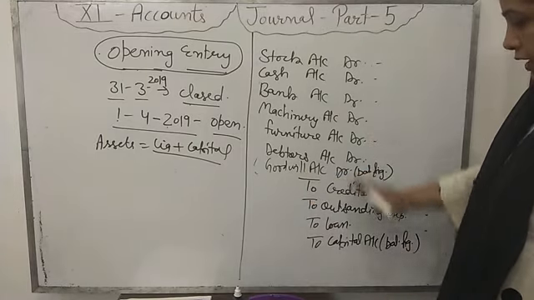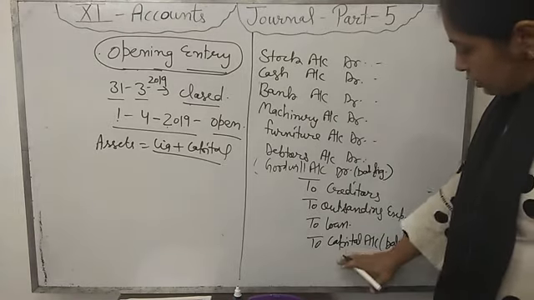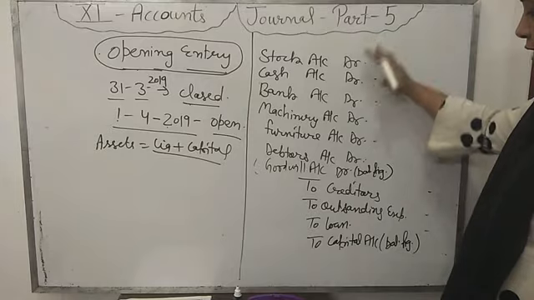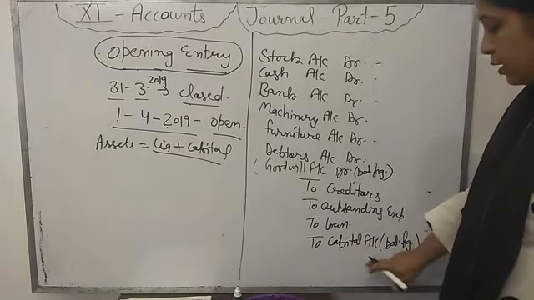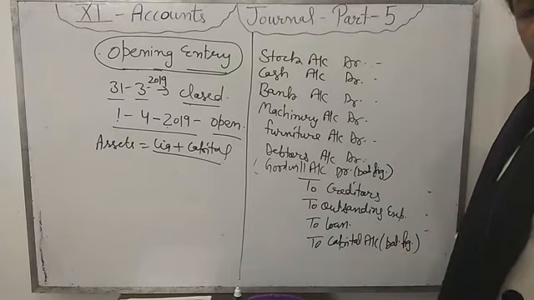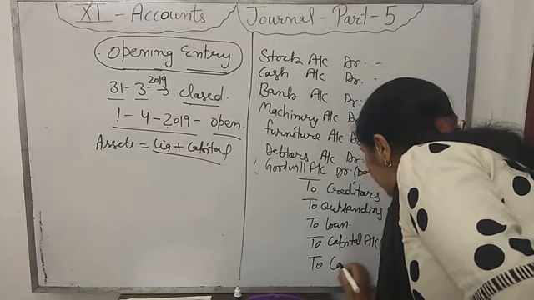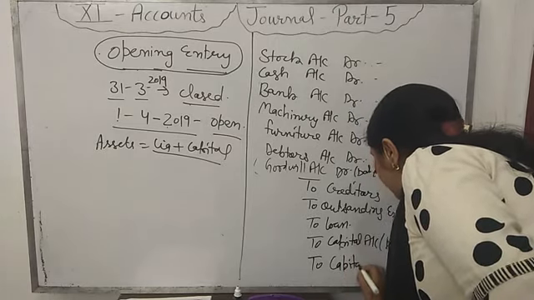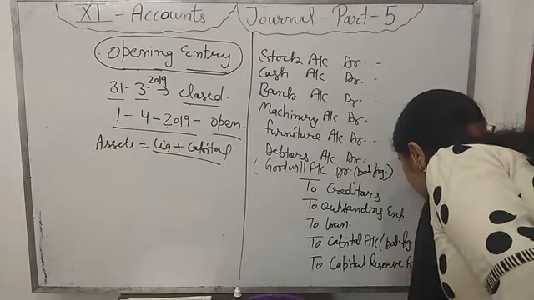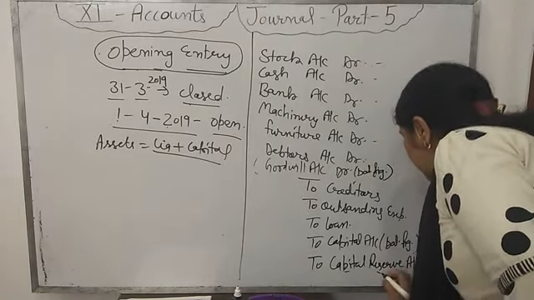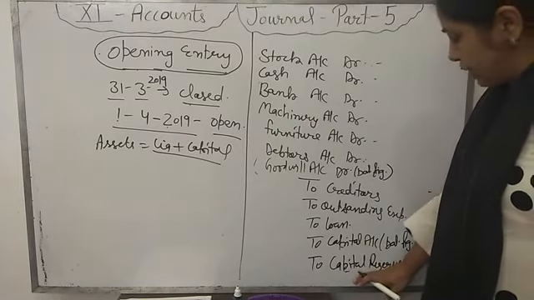But if the difference is on the credit side, that is, the debit side total is more than the credit side, then we should open one new account on the credit side. Which new account will be opened? To capital reserve account. This is the capital nature profit of the firm. Then the difference will be transferred to the capital reserve.